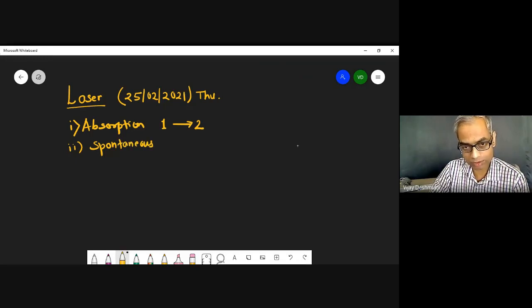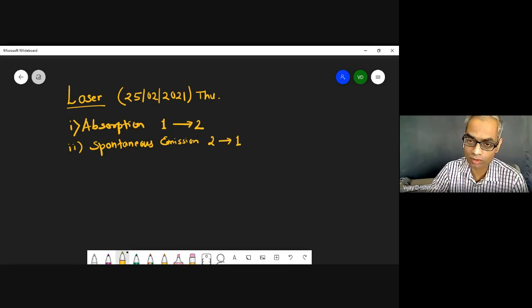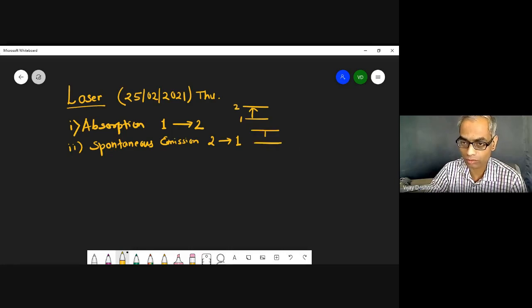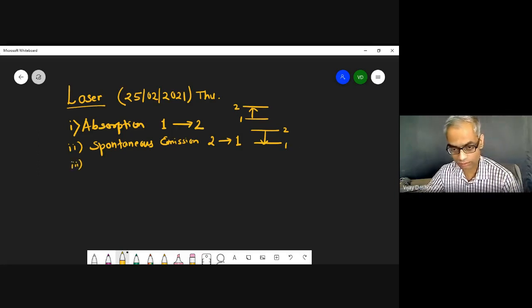You remember what is spontaneous emission? Yes, no. You can type if your mic is not working. So it is from level 2 to level 1. Okay. So this is something like absorption from level 1 to 2, emission from level 2 to 1. Okay. And there was the third one. And what is the third one?